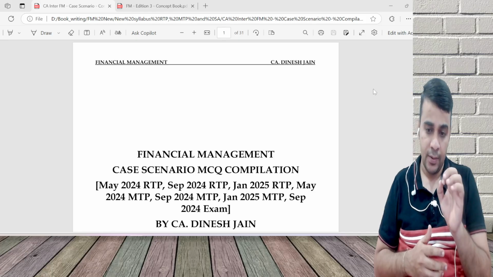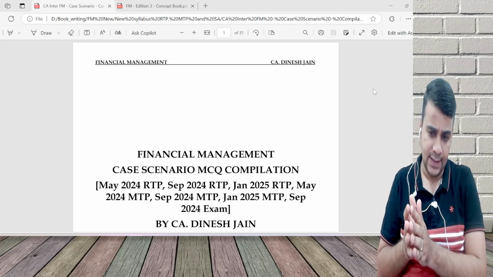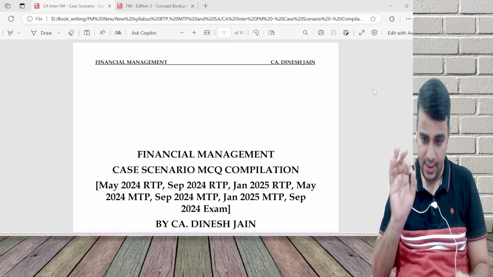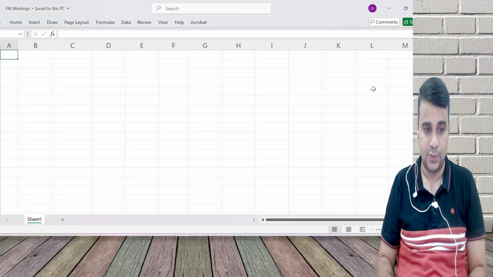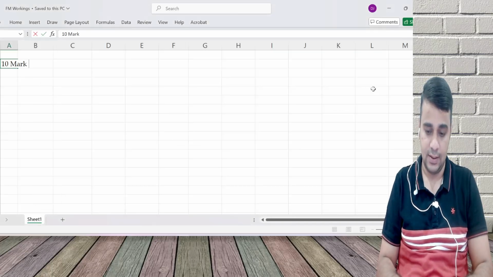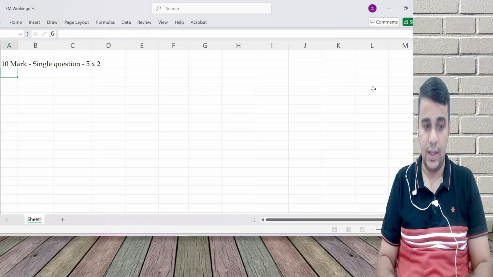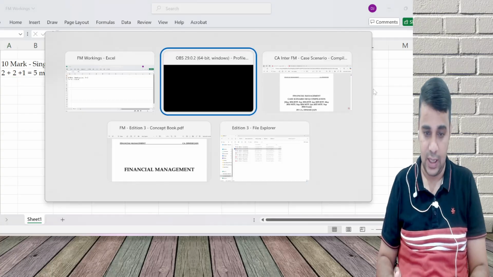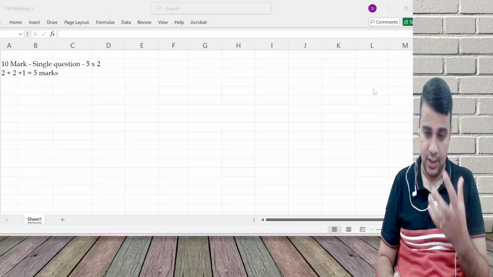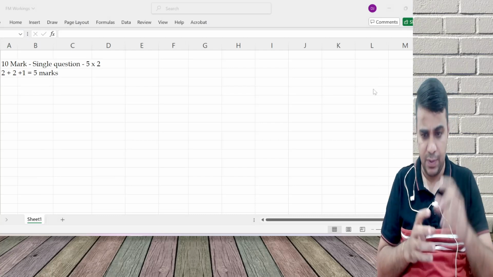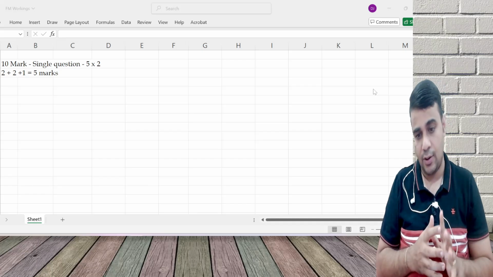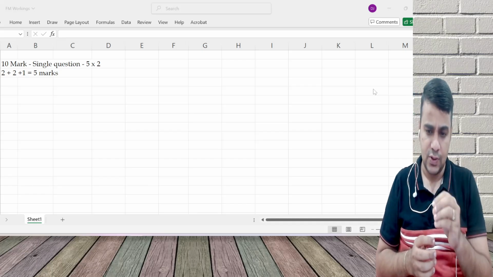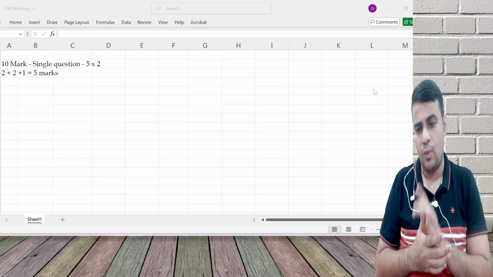also discussed. Now, as you are aware, your paper has 15 marks of MCQ. In that, what will happen in financial management is there will be a 10-mark single question. This will have 5 into 2, and 2 plus 2 plus 1, 5 marks, 3 separate questions. There can be from any chapter. There will not be from a single chapter. And a 10-mark question will be from a single chapter or combination of 2, 3 chapters, but it will be a single case scenario. So one case scenario comes for 10 marks and 2 marks, 2 marks, separate question comes and a 1 mark question comes.